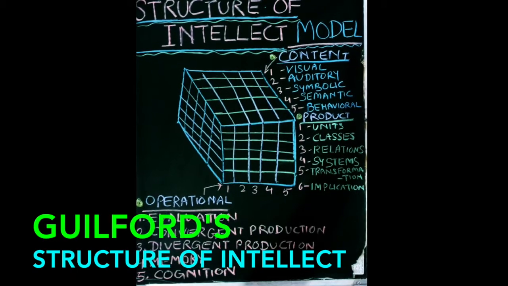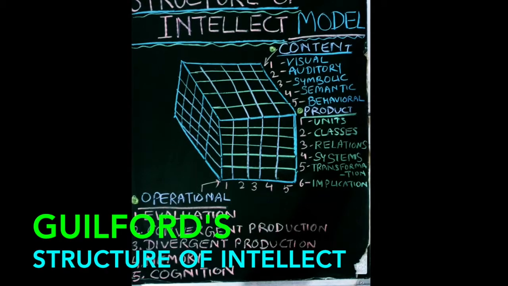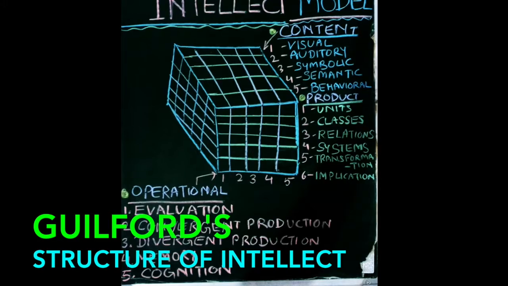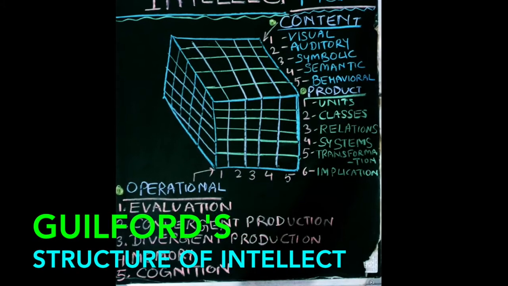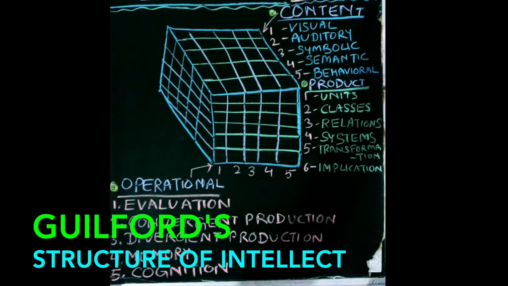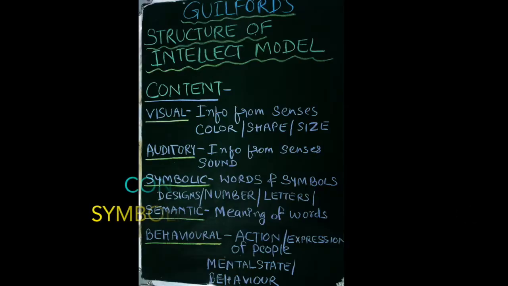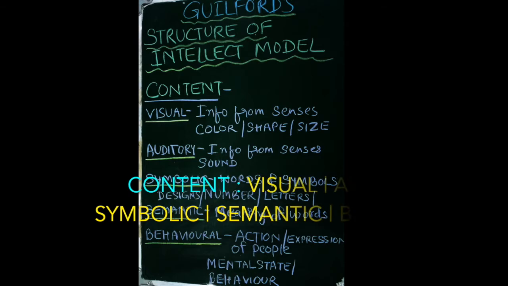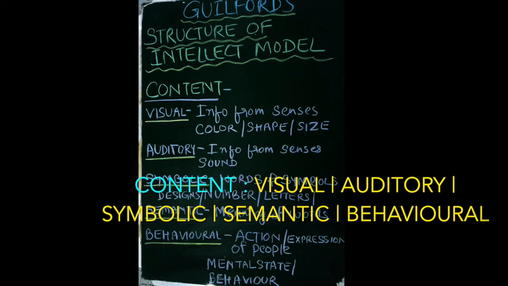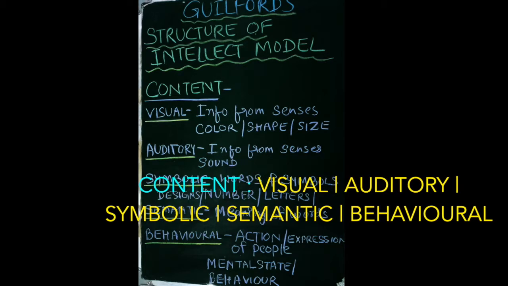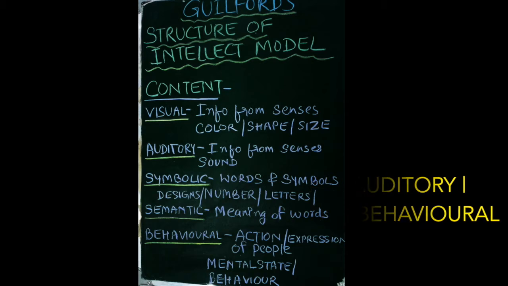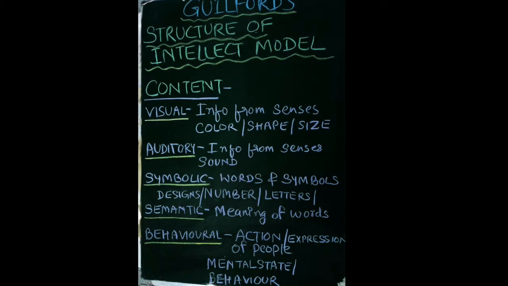It is represented in the form of a cuboid where 5 factors are under content, 6 factors are under product, and 3 factors are under process. Guilford analyzed the first factor, content, under 5 sub factors: visual, auditory, symbolic, semantic, and behavioral. So let's talk about that one by one.